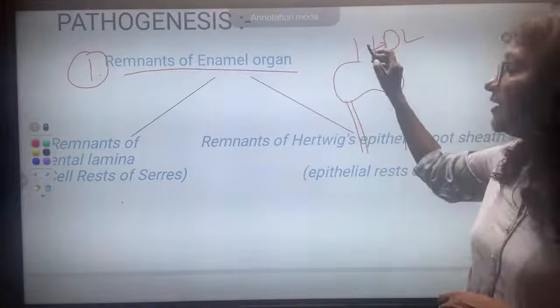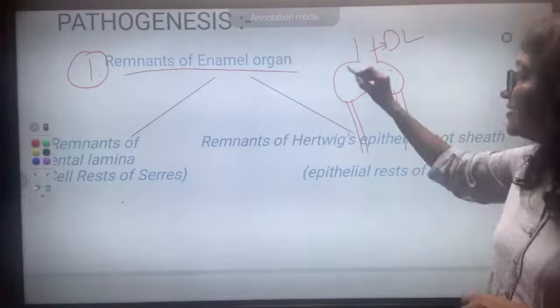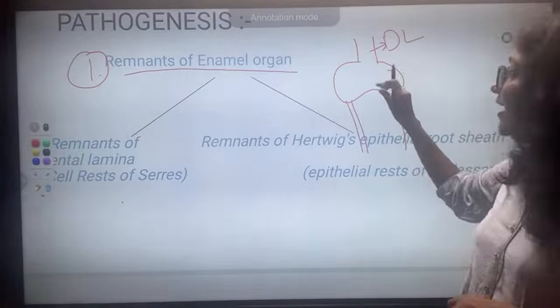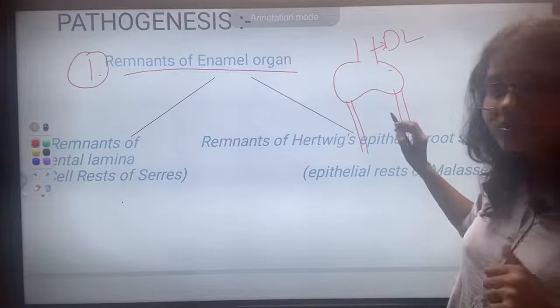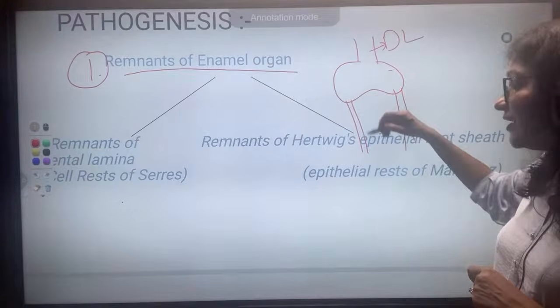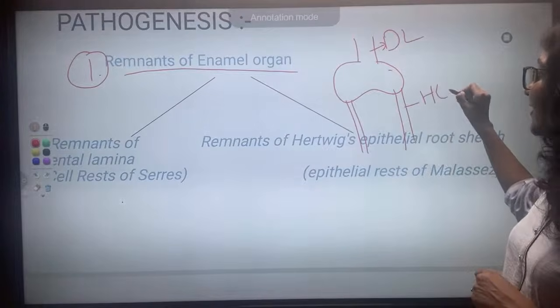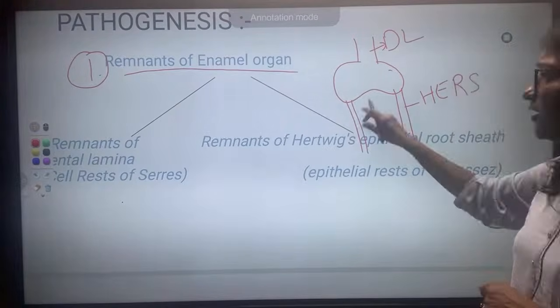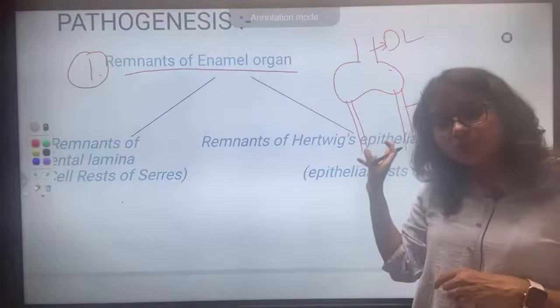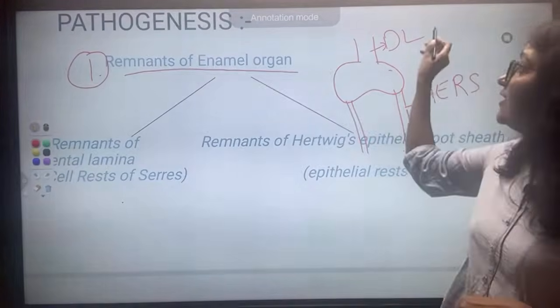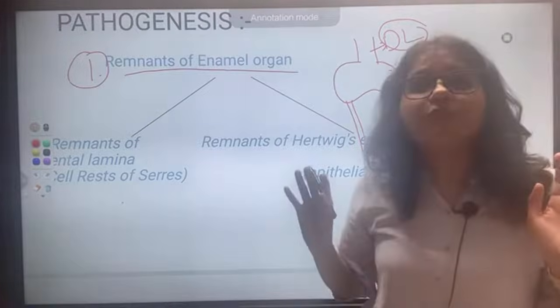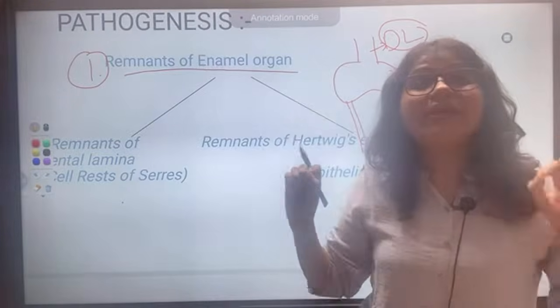So there is a dental lamina, there is an enamel organ, correct? And once this enamel organ forms a tooth-like structure, yes, HERS, very good Sadaf. Hertwig's epithelial root sheath will form the root of the tooth. Now the remnants of the dental lamina, after the tooth is formed, what are they called?